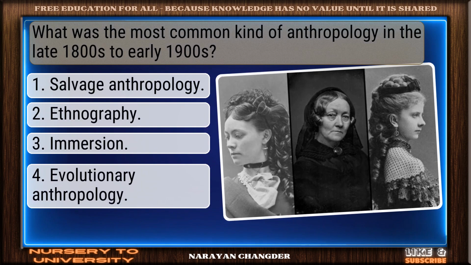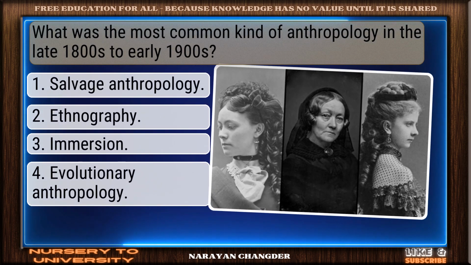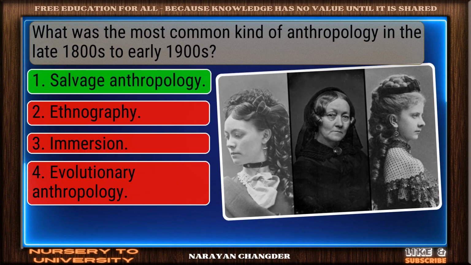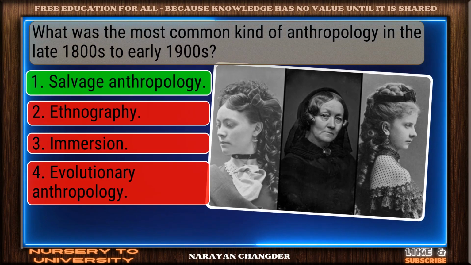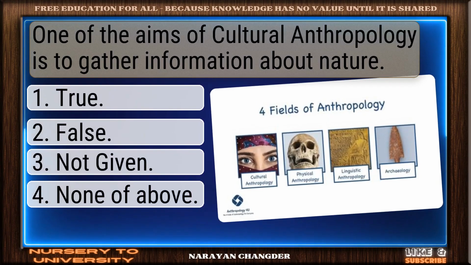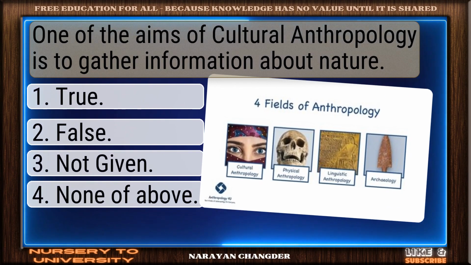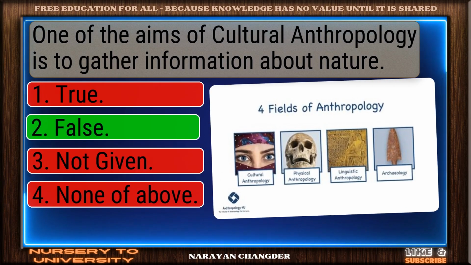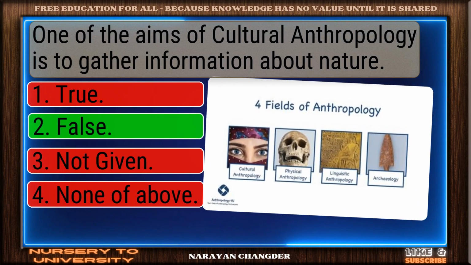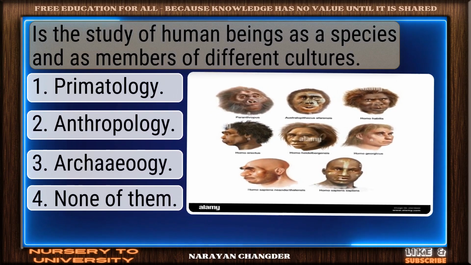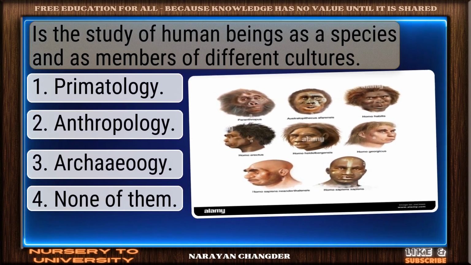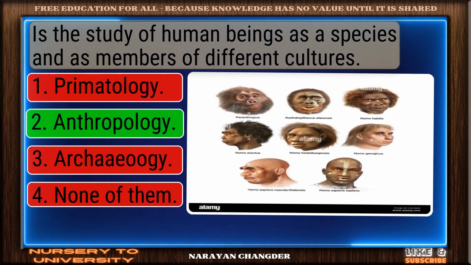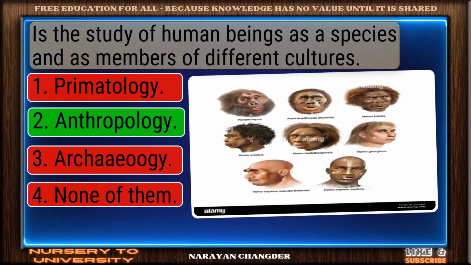What was the most common kind of anthropology in the late 1800s to early 1900s? Well reasoned. Salvage anthropology is the correct choice. One of the aims of cultural anthropology is to gather information about nature. Exactly. False makes sense. Is the study of human beings as a species and as members of different cultures. Great thinking. Anthropology is the right choice.